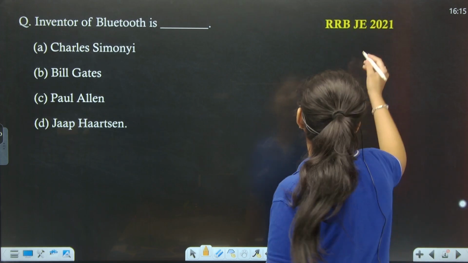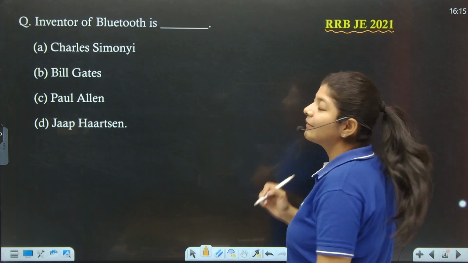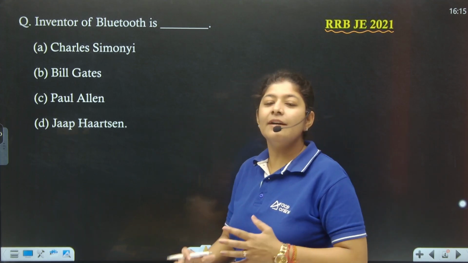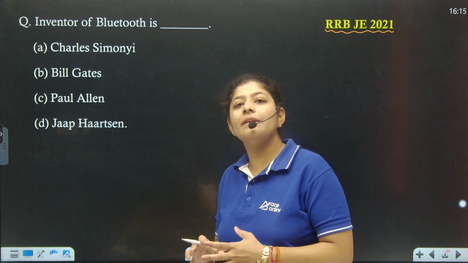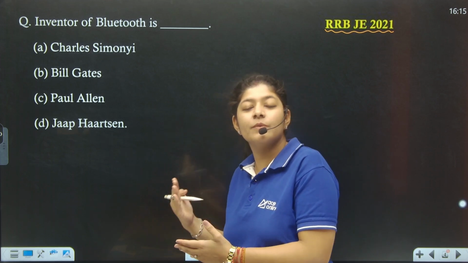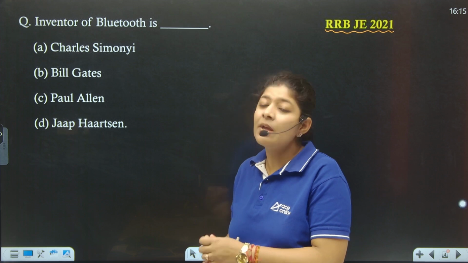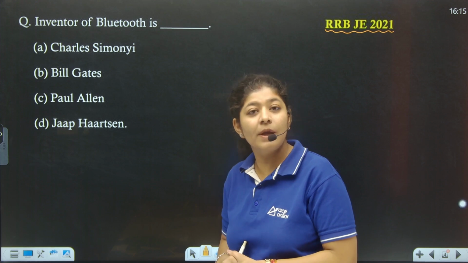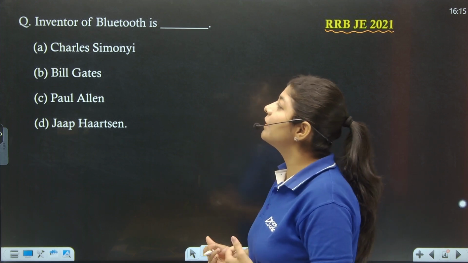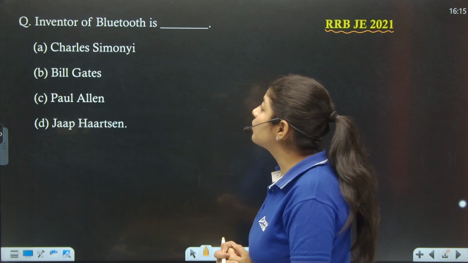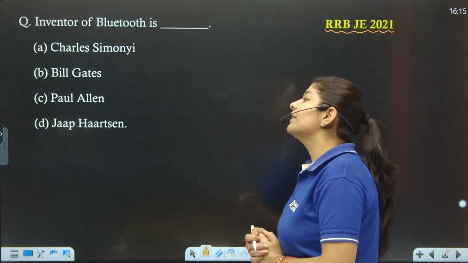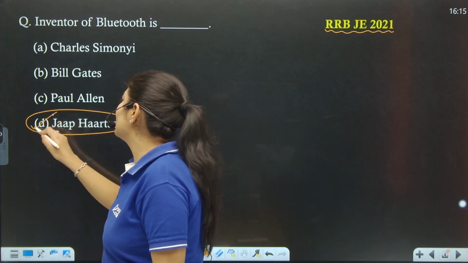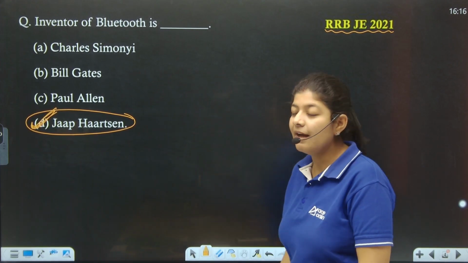Next, the next question is also from the year 2021, and the question is asking that inventor of Bluetooth is. Here we are having so many questions, but we only picked the recent questions, the questions which were asked in year 2021 and 19. We are having many more of 17 and 15 which you can easily go through in the previous year questions, right? So here we need to determine who is the inventor of Bluetooth. The inventor of Bluetooth is nothing but Jeff Hudson. Option number D is the correct one.